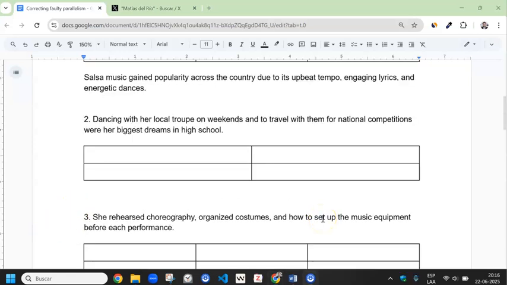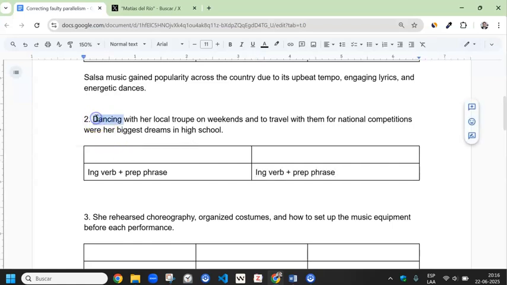Dancing with her local troupe on weekends and to travel with them for national competitions were her biggest dreams in high school. So here we have a list of 2 items: dancing with her local troupe on weekends and to travel with them for national competitions. So the first one is an ing verb, dancing, plus with her local, so that's a prepositional phrase. So we should have the same on both sides of the list.